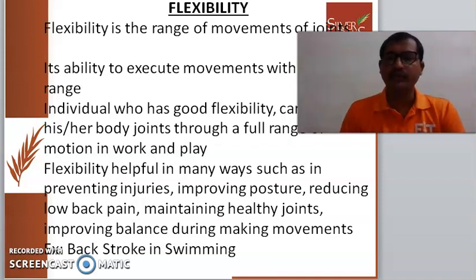So you need to cooperate and understand each other between the partners, and stretch the muscles comfortably according to their flexibility and range, and do the repetitions so that stretching will increase in particular joints.